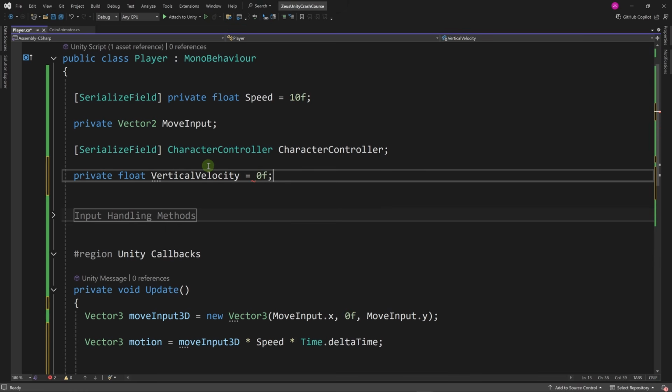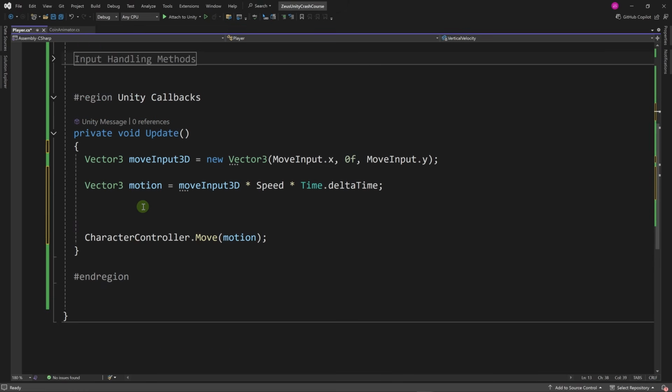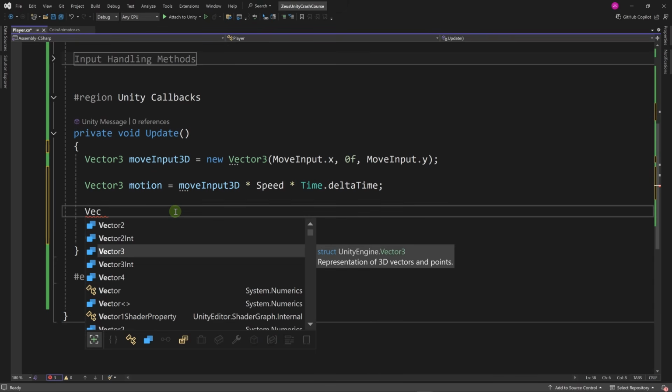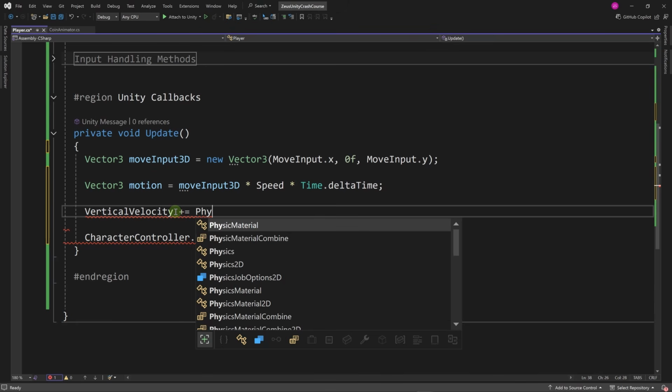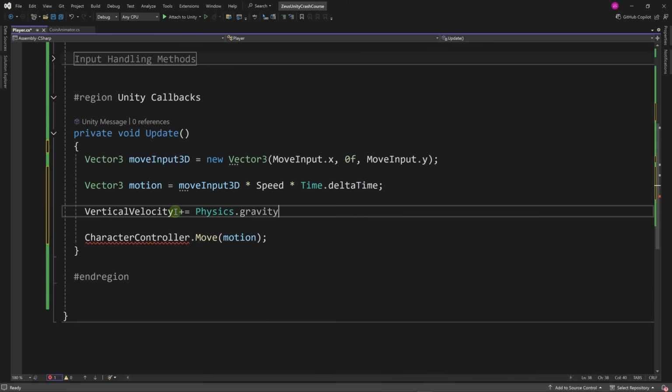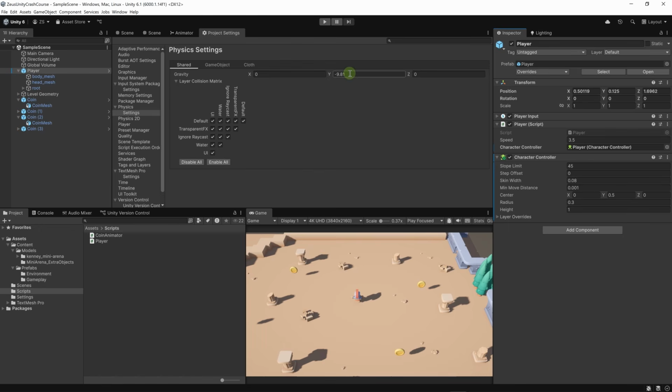And let's set it to 0. In the update method, what we're going to do is we're going to increment verticalVelocity by Physics.gravity.y. This will be equal to -9.81, I guess. Yeah, this is the value that we have in our physics settings.